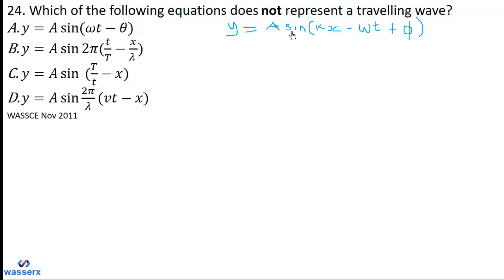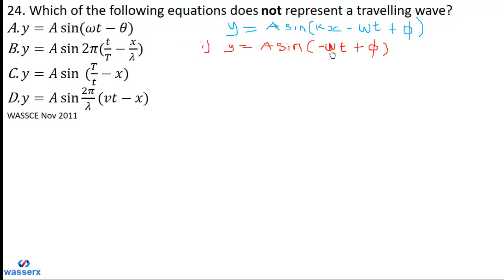Now let's put k equals 0 into this equation to get y is equal to A sine of negative omega t plus phi. We can see that the phi corresponds to the theta and the negative omega to the omega.